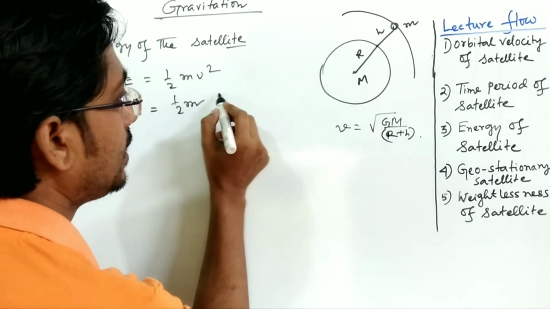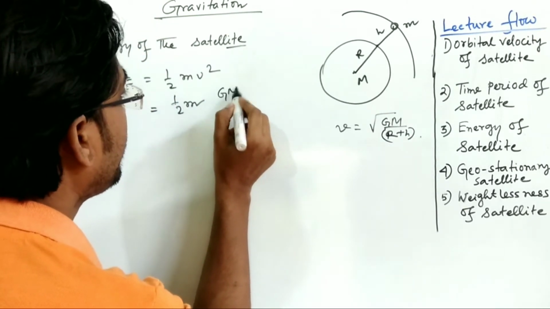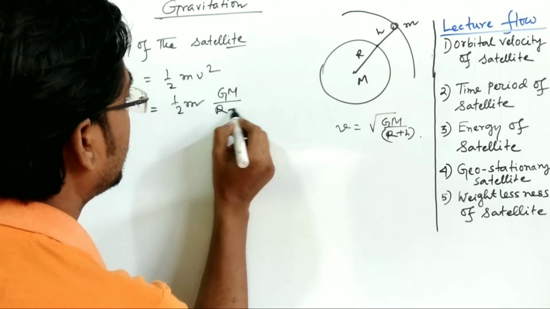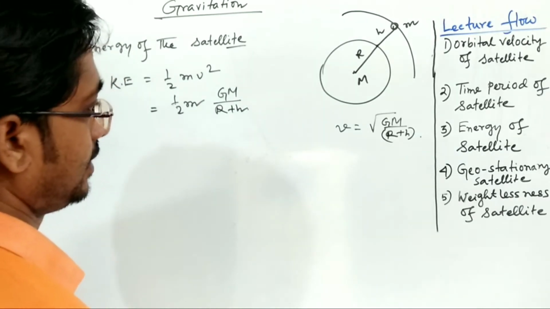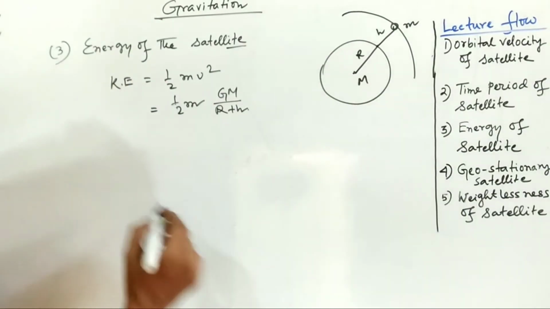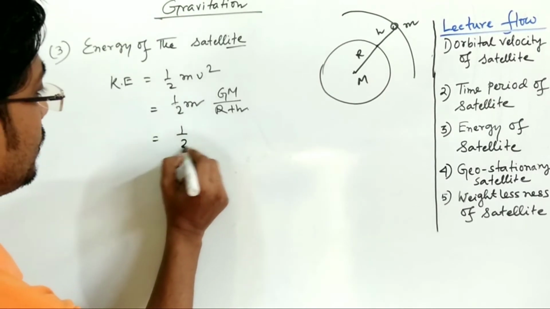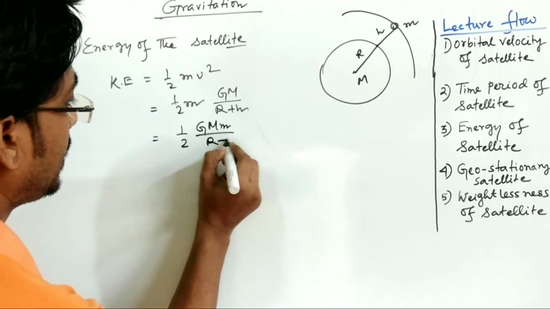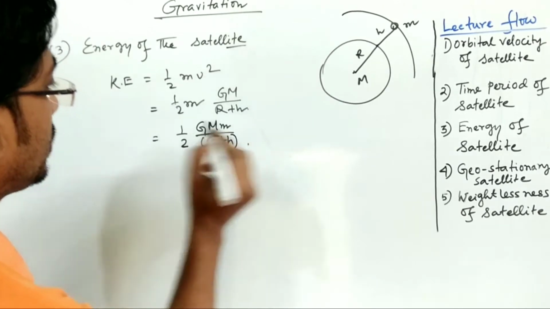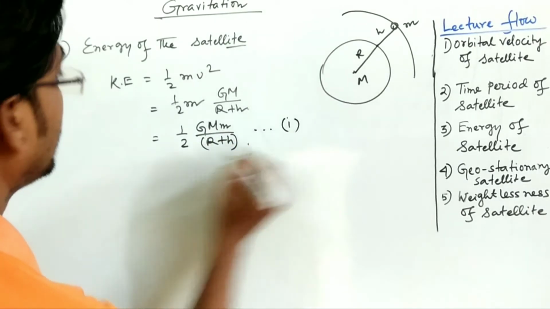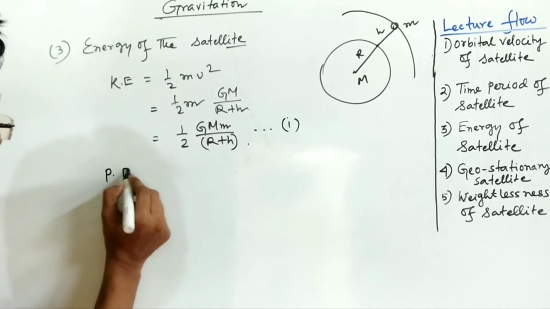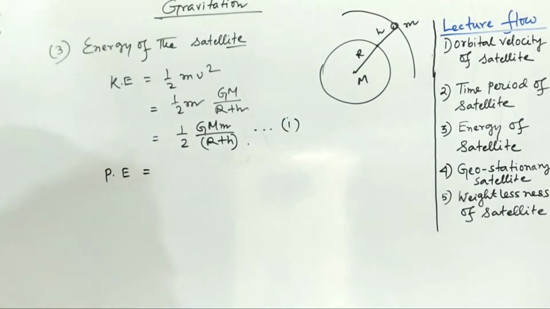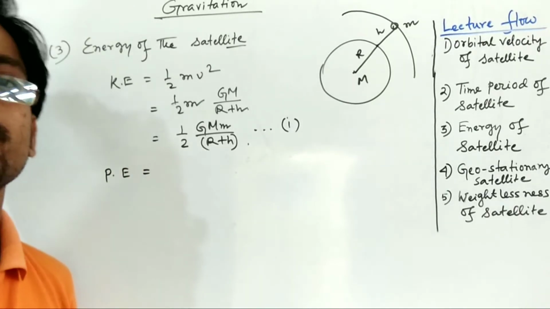So it will be half G capital M small m by r plus h, equation number one.